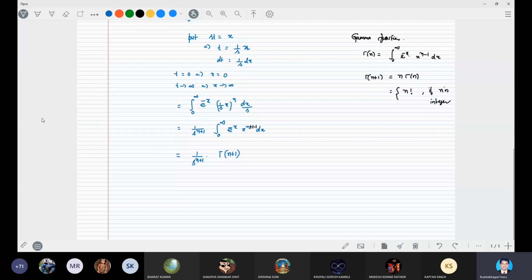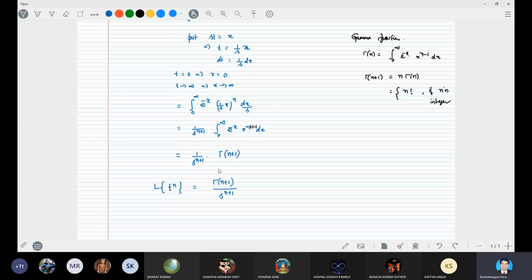Hence the Laplace transform of t power n is equal to gamma n plus 1 divided by s power n plus 1. Here one must be very clear about this gamma n plus 1: for integer n you write n factorial, and for non-integers you write n into gamma n.